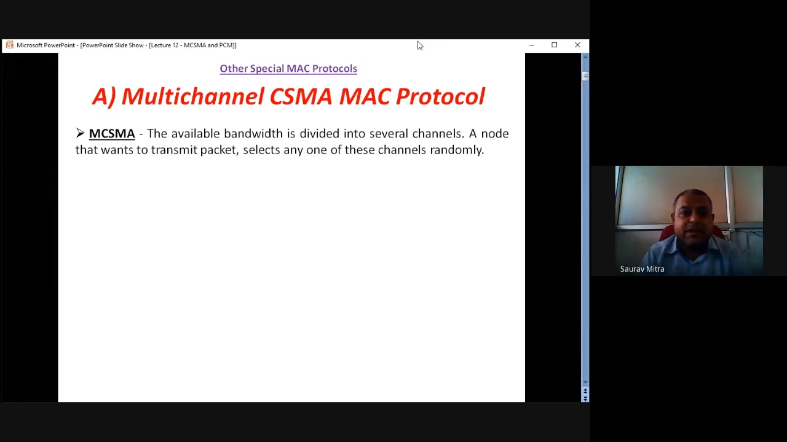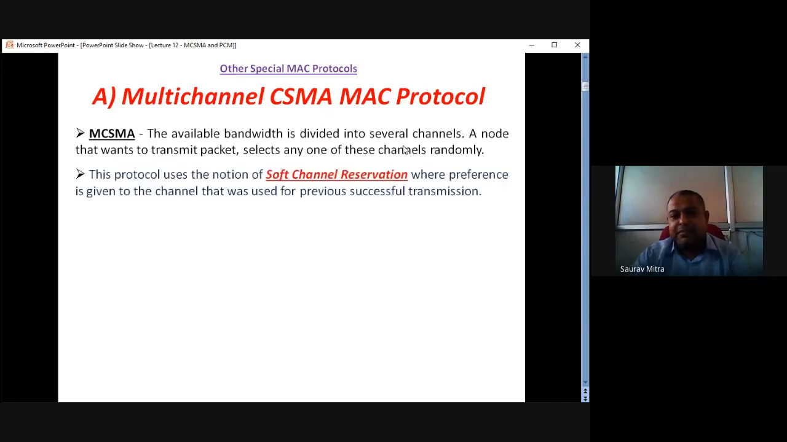It is called MCSMA. Here it is said that the available bandwidth is divided into several channels. So if there are many senders, many receivers, so if there are capital N number of channels, that means capital N number of senders want to transmit to many receivers. So in that case, the overall allocated bandwidth, capital W, is divided among all the N channels. So in that case, each channel is allotted bandwidth of W by N. That is called fair allocation of bandwidth to all channels. So who does that? That is actually done by MACA. So a node that wants to transmit a packet selects any one of those channels randomly.